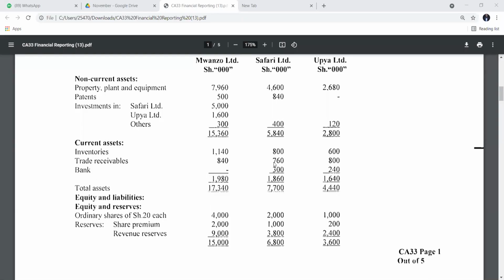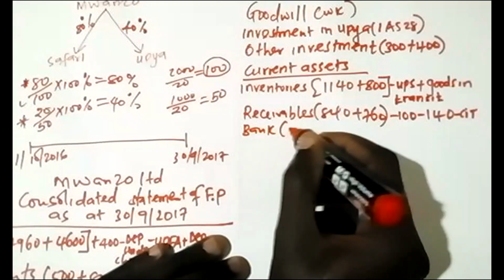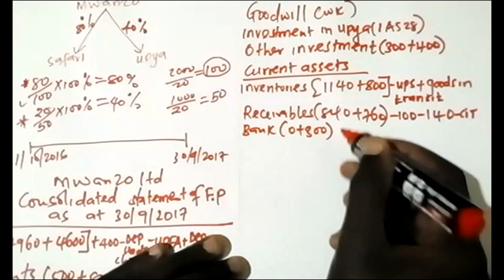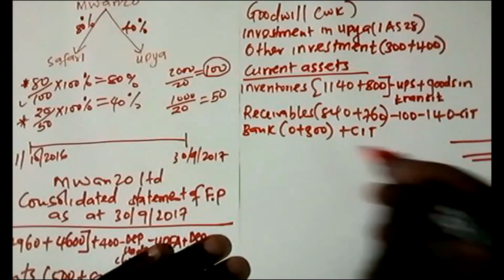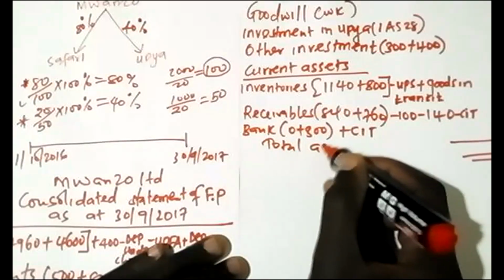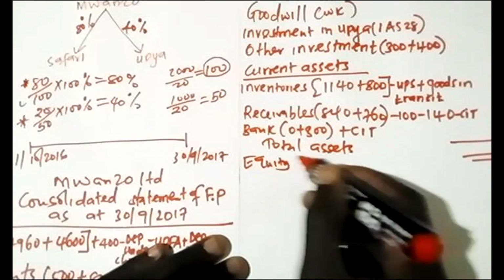Then we have bank. Bank is just 300. So I said if there was cash in transit, we could have added it there. So we have total assets. We have to talk about equity and liabilities.